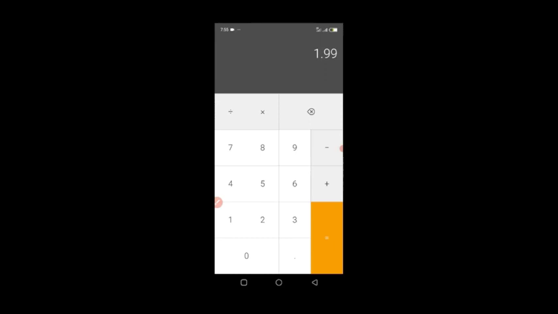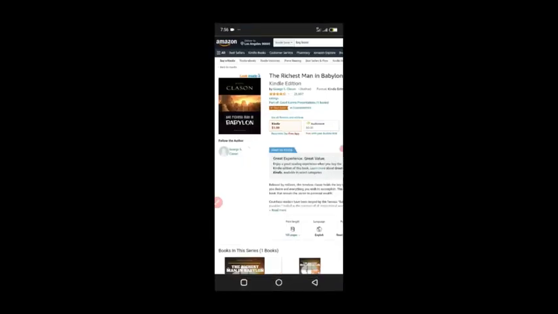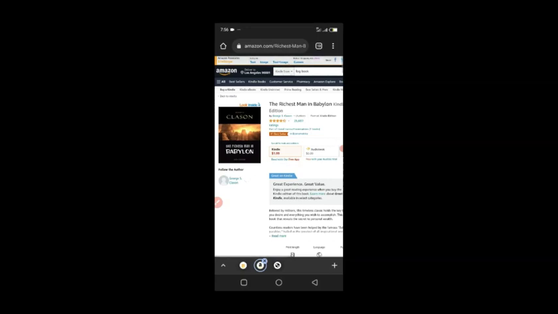So let's say this is 1.99, they are going to be collecting 30%, and then they will leave you with 70%. So when Amazon makes sales for this book, this person is going to be making $1.30 per sale. So let's calculate it, 11. This person is making $15 per day, right? And then let's see the number of books the person sells in a month, so that we're able to calculate it.